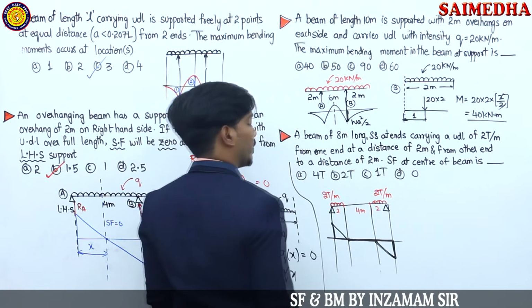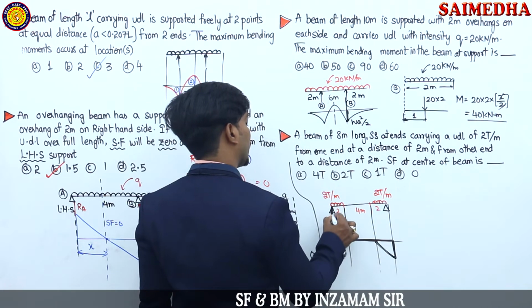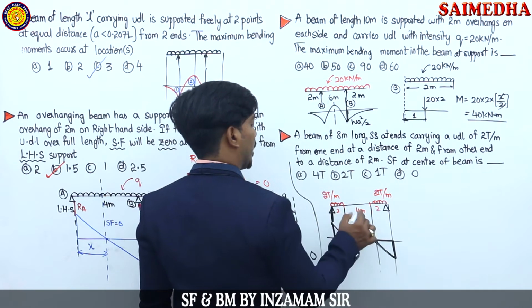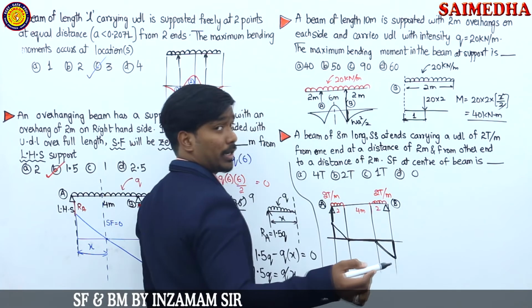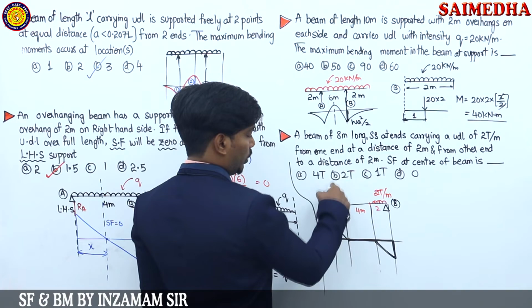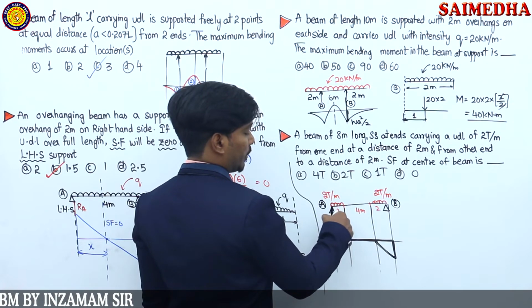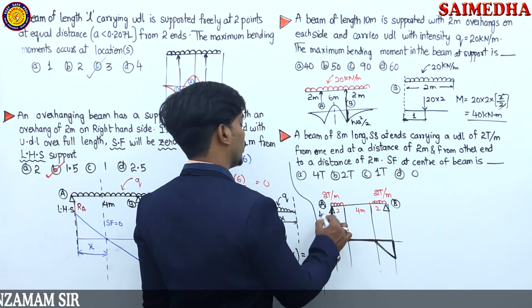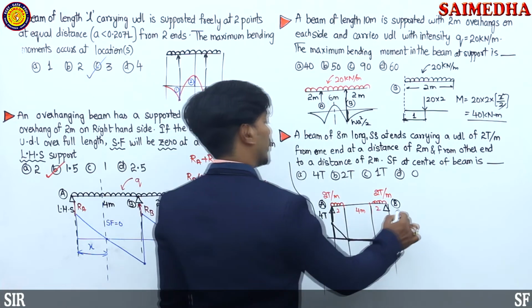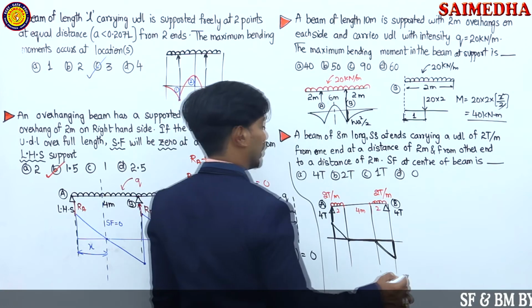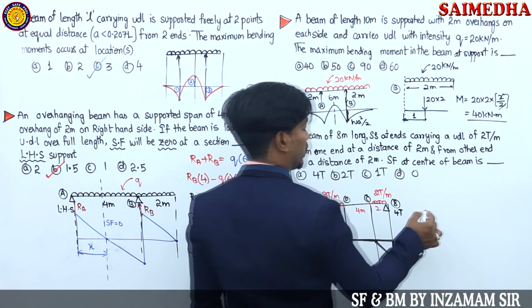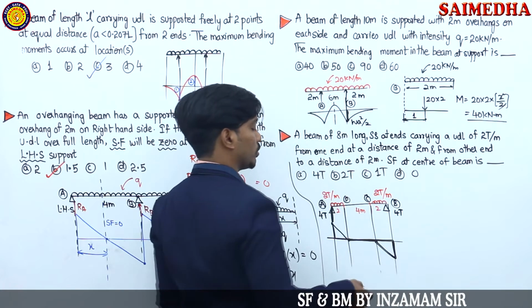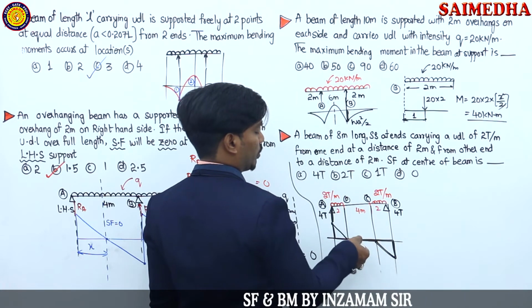Focus here. If I am going to write all the points guys, then you can understand very easily. That is RA, RB. Let's say this is A. This one is going to become B. You should be able to say RA, RB value directly. Because here there is 2 ton per meter. How many meters are there? 2 meters are there. So it is going to become what guys? 4 tons. Here also it is going to become what? 4 tons. Okay. This A, B, C and D. Let me do it everything guys. And in the examination, if you sit and do everything, time will run out. Direct you should be able to draw this diagram guys.